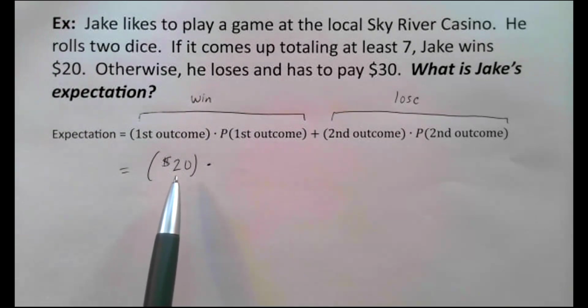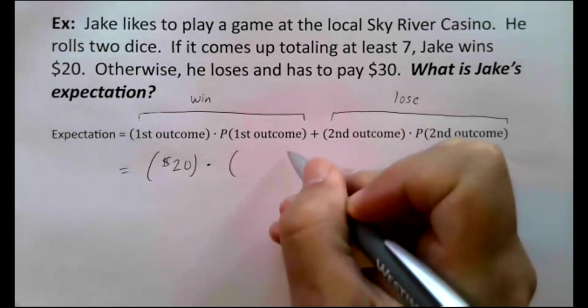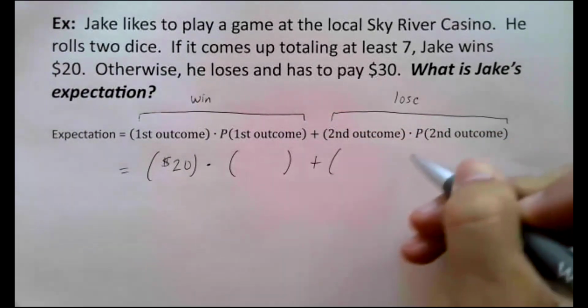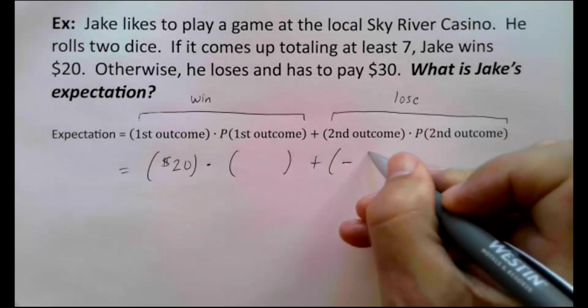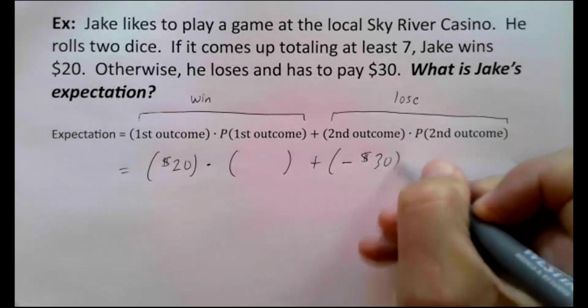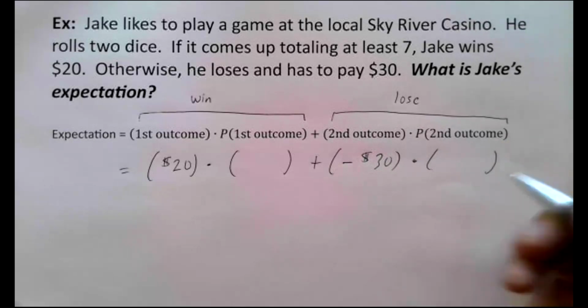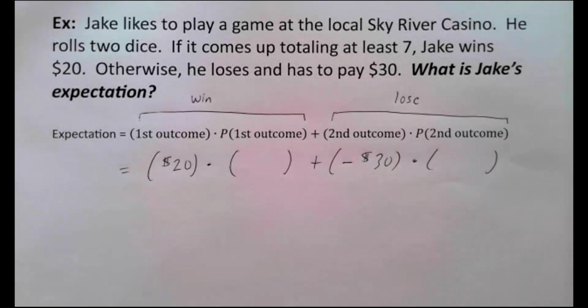Okay, so the first outcome is that he could win $20. We have to multiply that by the probability of that happening. The second outcome is that he might lose $30, negative 30. And then we have to multiply that by the probability of that happening, right? So let's go find those probabilities. Let's go talk about the probabilities of Jake winning versus Jake losing.